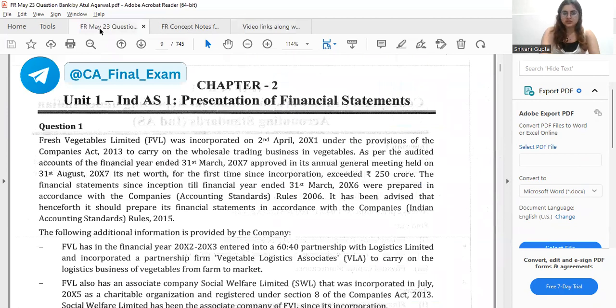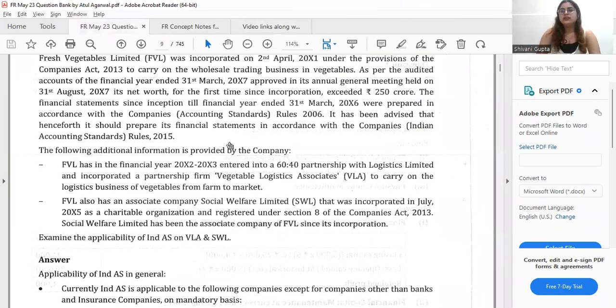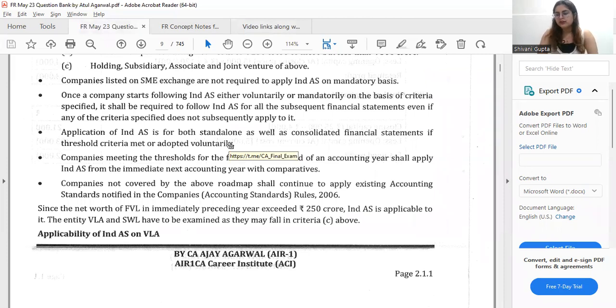So this is all about the study material, and you have to do each and every question. How will you do it? We will discuss it. You don't have enough time in hand to solve each and every question. So what you can do is go through these questions, read every question, and the questions you find tricky or which have calculations, you can try to solve them. Just focus on one thing for now: that you just have to solve the question. Don't go with the presentation or anything for right now. Just focus on conceptual understanding and calculations so that you will be able to solve the question.